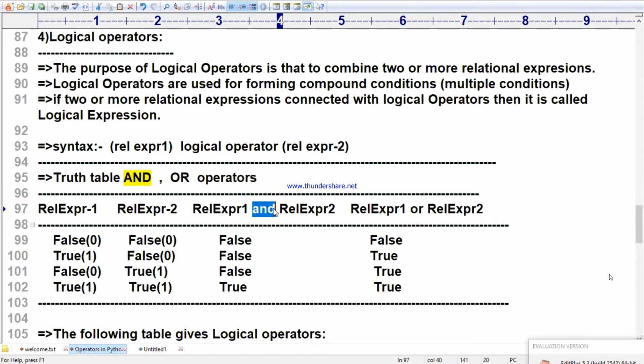Srikanth, you only answer. False, false, what is the answer? Don't see the screen. False. Naveen, whatever notes I am saying in the classroom, that only you will get.